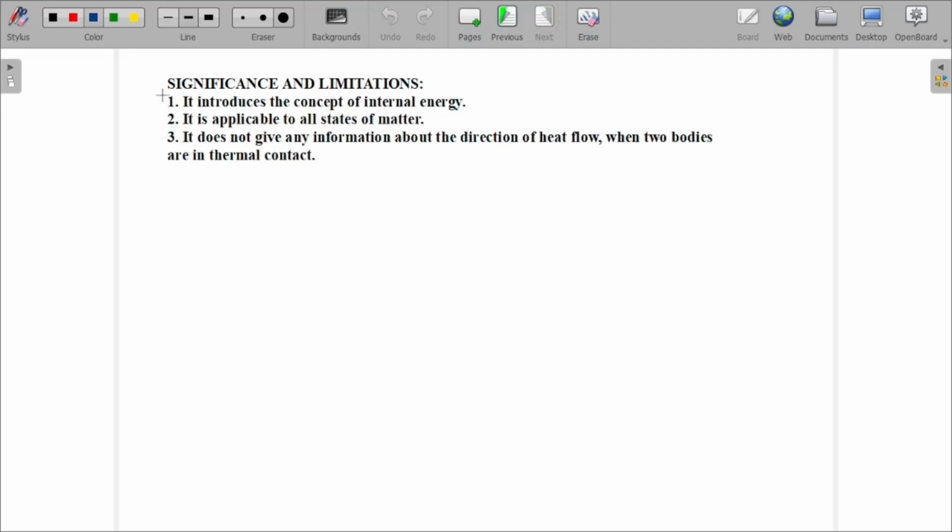Next, significance. What are the significance and limitations of the first law of thermodynamics? First one, it introduces the concept of internal energy. It is applicable to all states of matter. So in this container we are giving some energy to the gas, so what is it representing? It is representing internal energy. It is applicable to all states of matter, not only for gas, it may be for solid as well as for liquid. In all cases the first law of thermodynamics is acceptable.